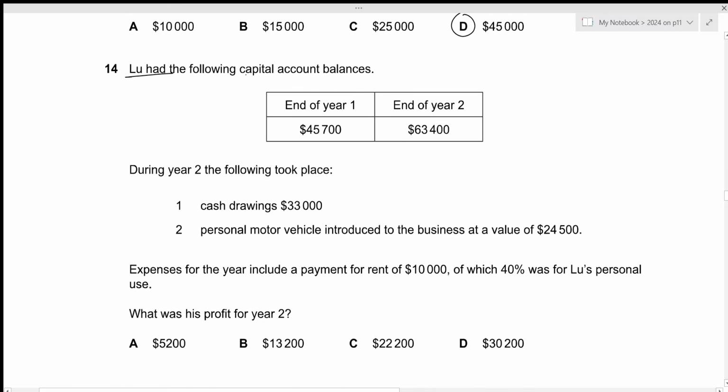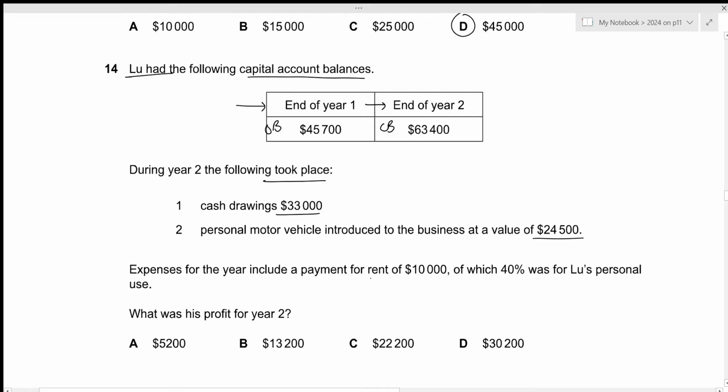Lou had the following capital account balances. We have end of year 1 and end of year 2. During year 2, the following took place. So in this case, we can consider the end of year 1 value to be the opening balance and end of year 2 value to be the closing balance. Okay, during year 2, the following took place: cash drawings of 33,000 and personal motor vehicle introduced to the business at a value of 24,500.